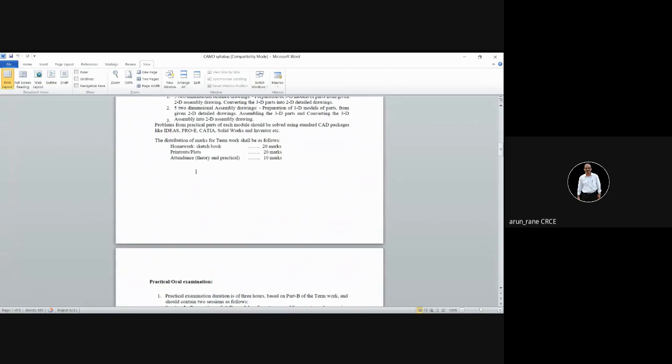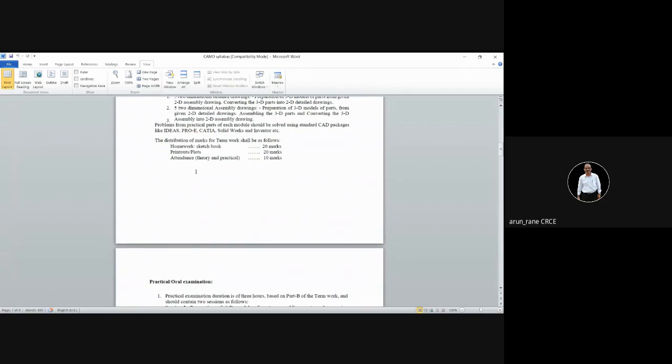NX5 is a modeling software which has been developed by the company called Unigraphics. There are different companies like Autodesk. Autodesk's product is AutoCAD. Then SolidWorks, then Unigraphics. So different companies have different models. Here in our CAD/CAM lab, which is on the fourth floor, probably you must have seen, we have NX5, NX11, and ANSYS 2016 for analysis. That you don't have to bother much about now.